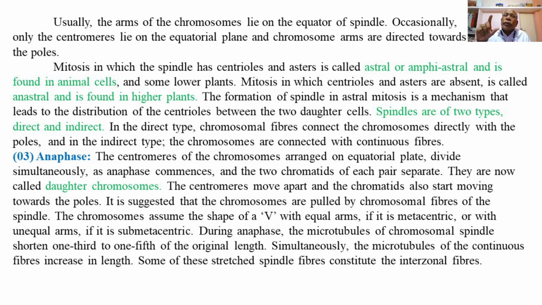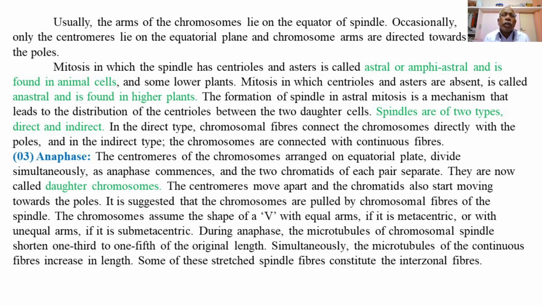So the connection between centrioles and the centromeres of the chromosome, that is the spindle fibers, are getting contracted, and ultimately centromeres are pulled towards the pole, and the chromatids or the arms of the chromosome lie on the equatorial plane, and the centromeres are pulled to the opposite poles by means of spindle fibers.